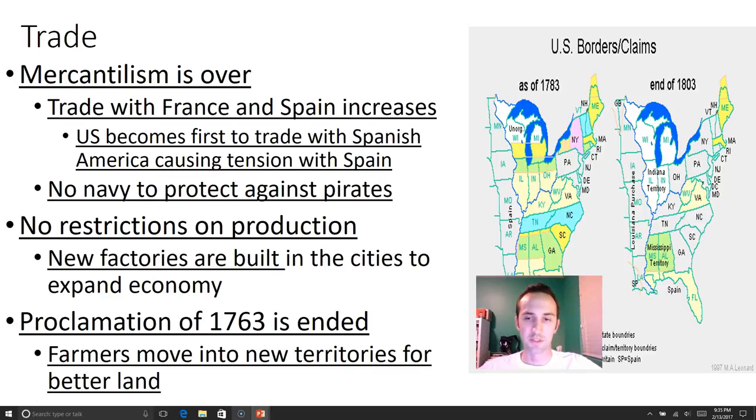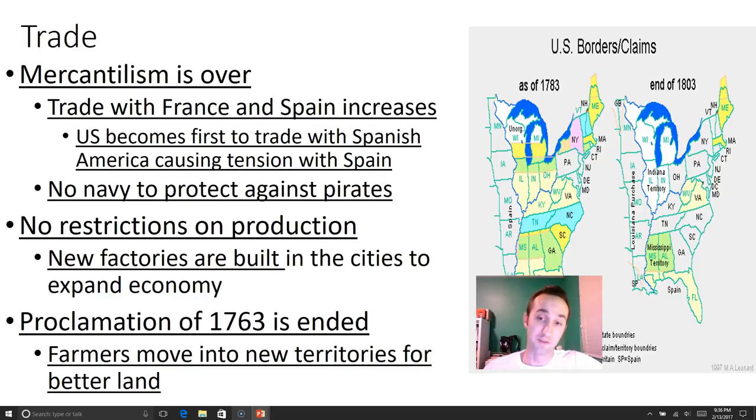So we see the opportunity to start to trade with countries like Mexico, even though Mexico is still part of Spain. And so this does annoy Spain, and they start to get a little nervous, saying, well, if the Americans went for independence, what's going to happen with Mexico? Are they going to go for independence? And why are those two talking behind my back? So they're a little nervous.